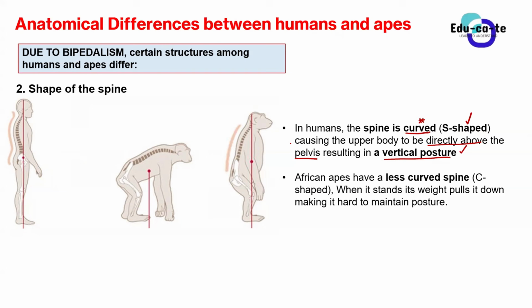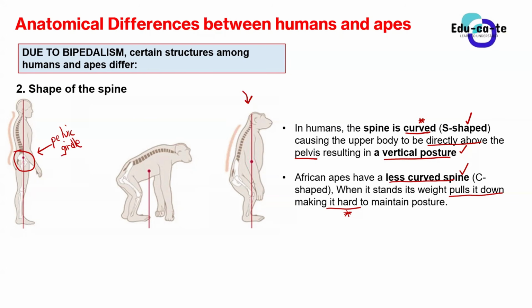But in quadrupeds or in African apes, the spine is less curved, or C-shaped. So basically, when it tries to stand, its weight will eventually pull it down, making it very hard to maintain the posture. As already stated, African apes, even when they try to stand upright, cannot, for the mere fact that their weight will pull them down. But in humans, all the weight of the upper body will rest here at the pelvic girdle.